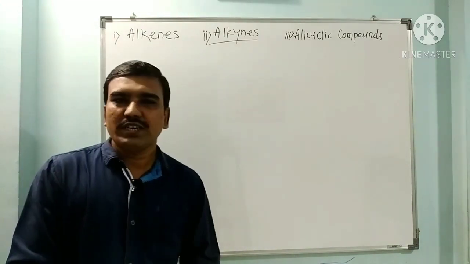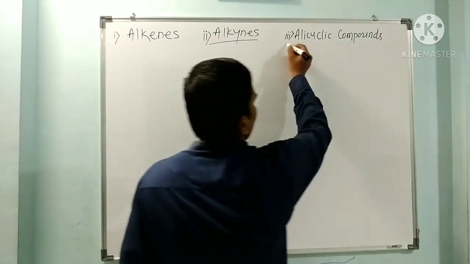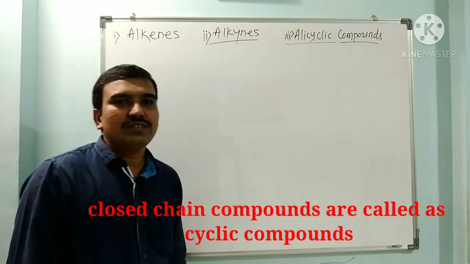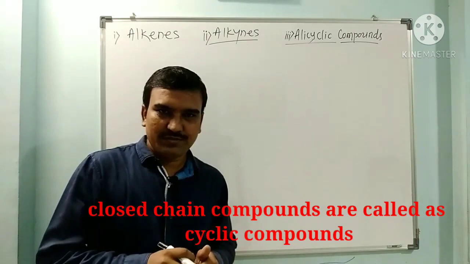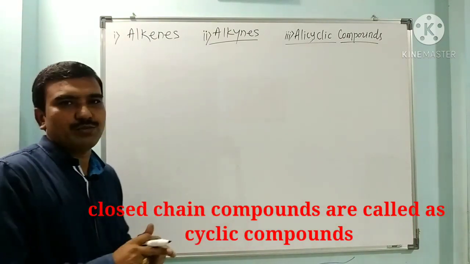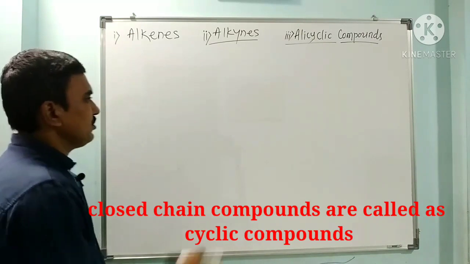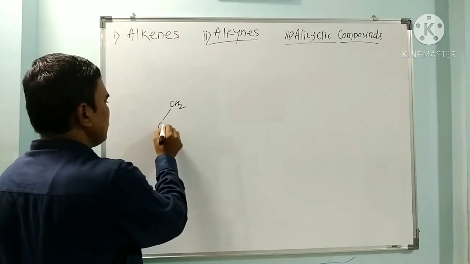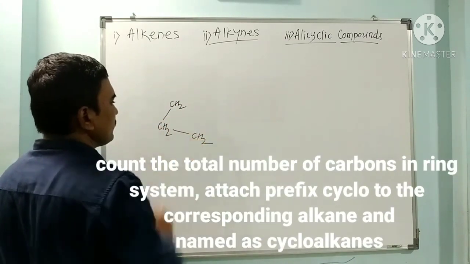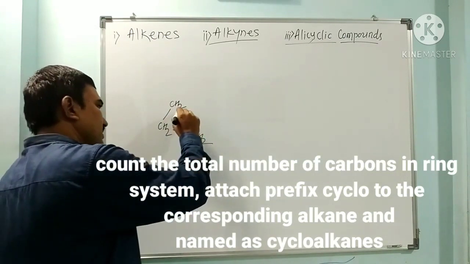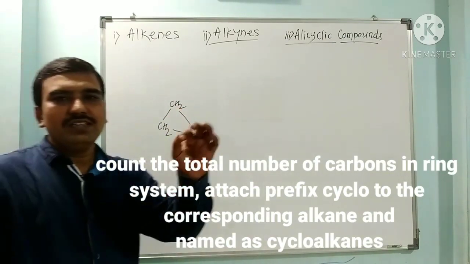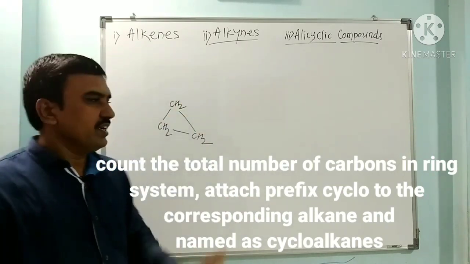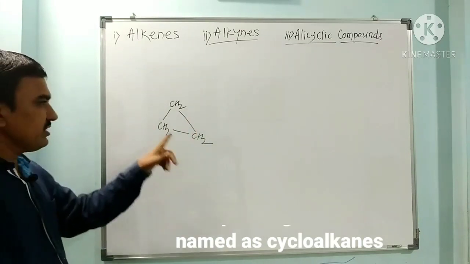Next class of compounds we have to see is alicyclic compounds. Now what are alicyclic compounds? These are closed chain compounds, that is ring-like compounds or cyclic compounds. For example, here there is CH2, here there is CH2, and the CH2 groups are joined with single sigma bonds. So these compounds are called alicyclic compounds. And here these are saturated carbons, there is no double bond here.